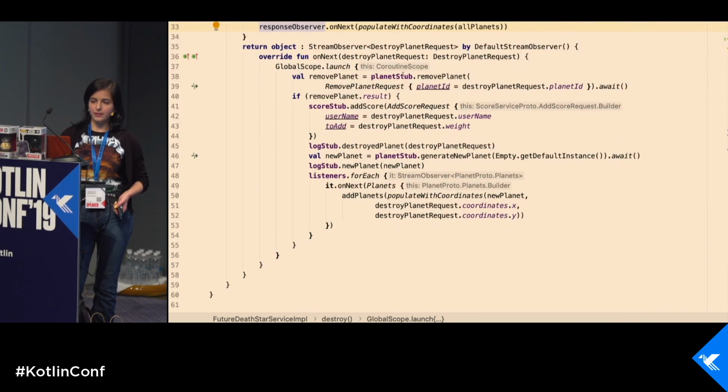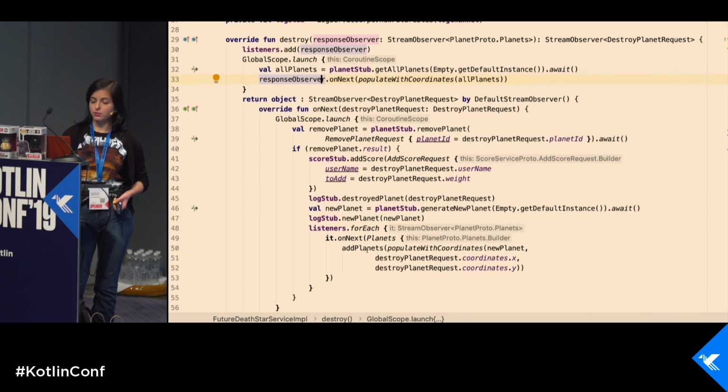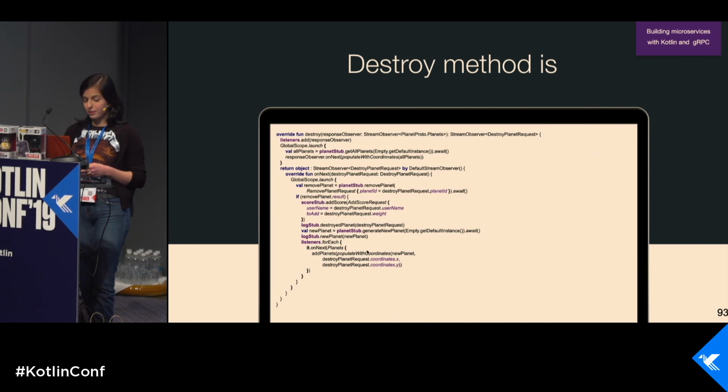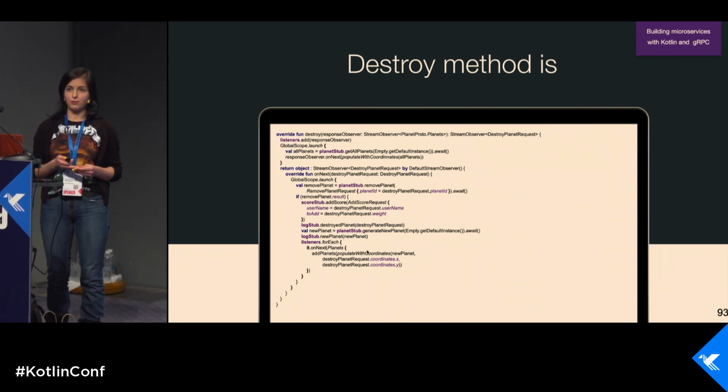We remove a planet. We are reusing the result. Again, we have a suspension point. We destroy everything. We generate a new planet. And again, we don't have any callbacks with the new planet. We just make straightforward code. So it looks much better. So it looks this way. And please raise your hand if you like this code.